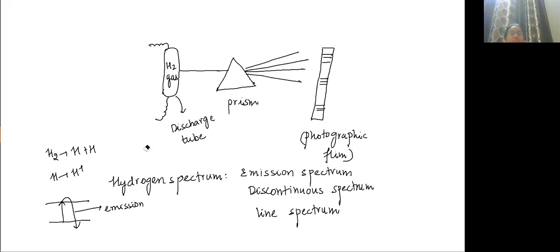If this is done, let me know. So hydrogen is a one electron system. You are providing heat and electricity, so they are moving towards a high orbit, and from the high orbit they are coming to the low orbit. Emission is taking place.